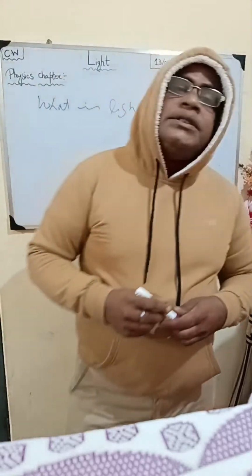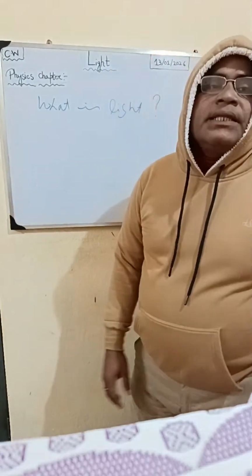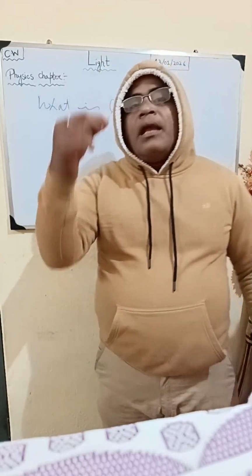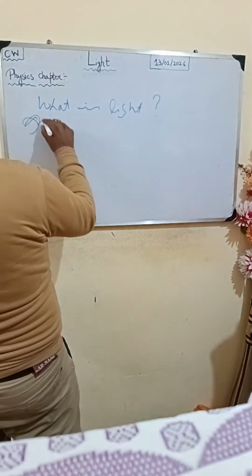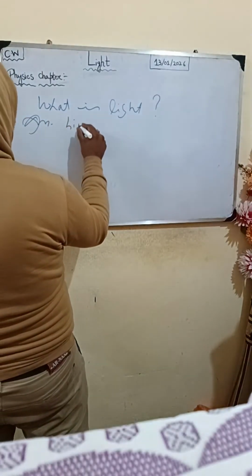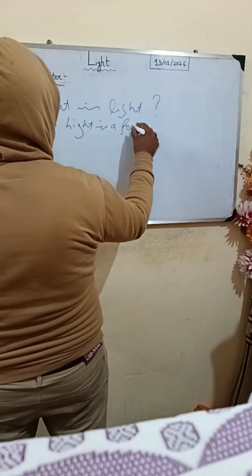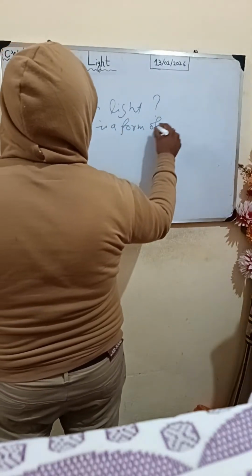If you are asked this question, you will find that light is a form of energy. What is light? Light is a form of energy.